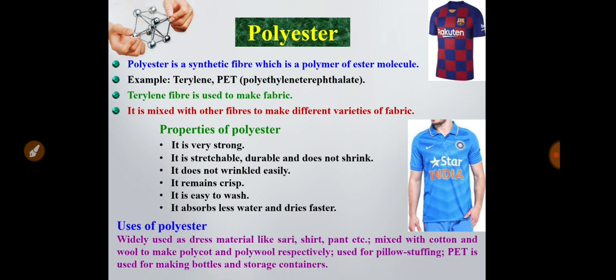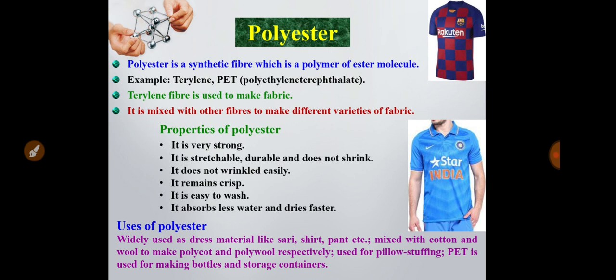Now, what are the uses of polyester? It is widely used as dress material like sari, shirt, pant, etc. It is also mixed with cotton to make polycot, and mixed with wool to make polywool. Polycot and polywool are used for different dress materials, and polyester is also used for pillow stuffing. PET, polyethylene terephthalate, is used for making different bottles and storage containers.